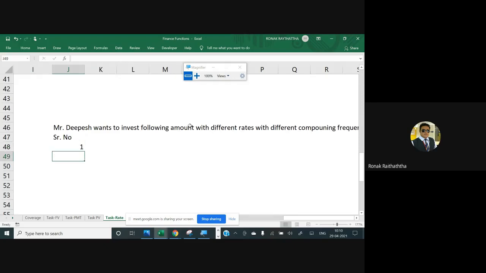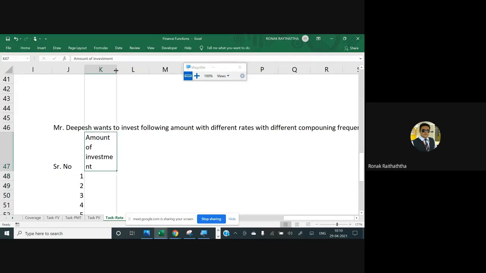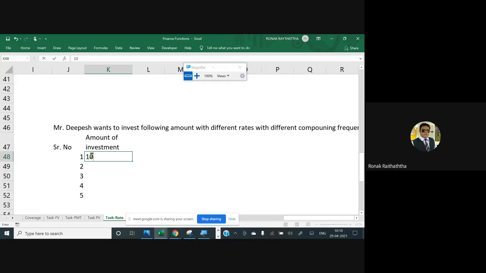So serial number 1 of the cash flows, 2, 3, 4, 5. Let me take only up to the 5. Now, amount of investment, say, we are investing 1 lakh.